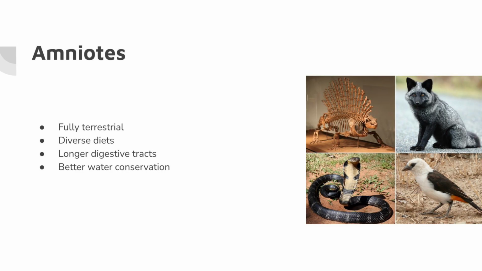Amniotes represent a major turning point because reproduction was no longer dependent on water. This allowed them to fully exploit terrestrial environments. Their digestive systems diversified into herbivorous, carnivorous, and omnivorous forms. Adaptations such as longer digestive tracts, stronger digestion, and improved water conservation allowed amniotes to survive in drier habitats.